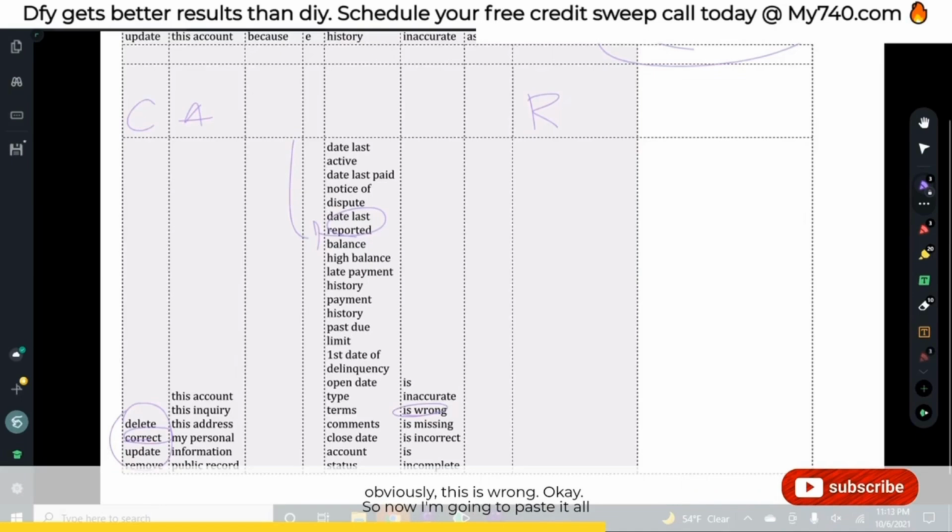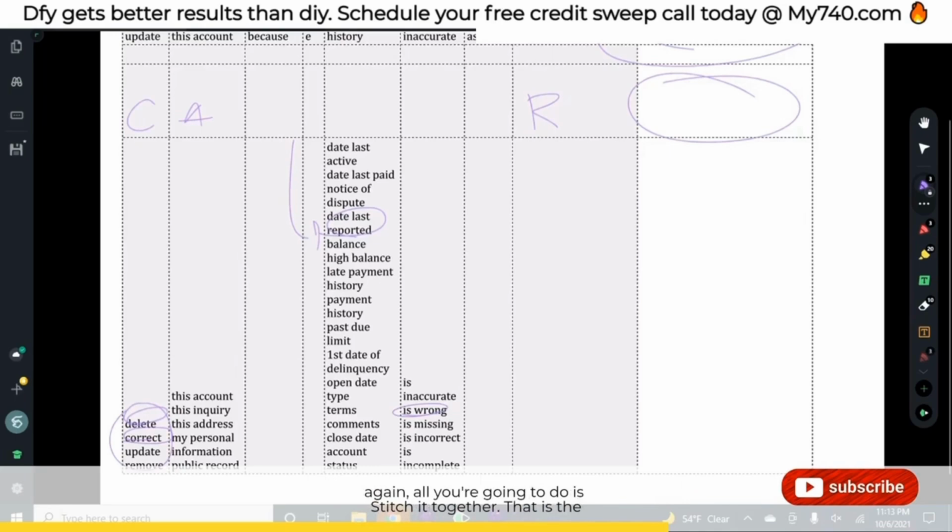Okay, so now I'm going to paste it all together here and I'm going to say correct. I'm actually going to say delete this account because I ended up switching what I wanted to use, so my apologies. Delete this account because the date last reported is wrong and reports as whatever the most recent date was, and it should be the date that you verified the account, which is X. And because it is not X, it means you didn't investigate the account. Now we can also say delete this account, or delete this inquiry, delete this personal information, delete this public record, because the date or the balance or whatever is inaccurate.